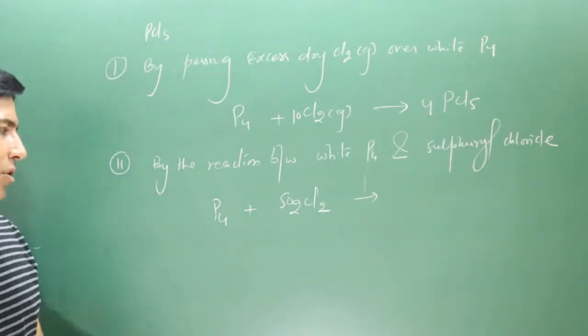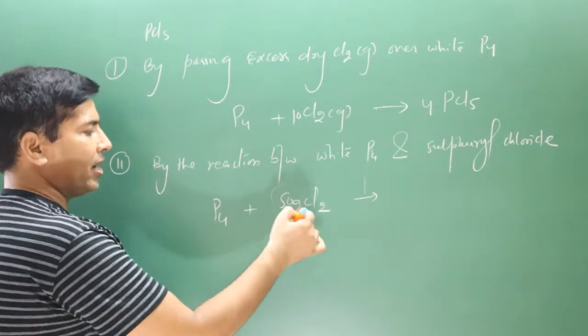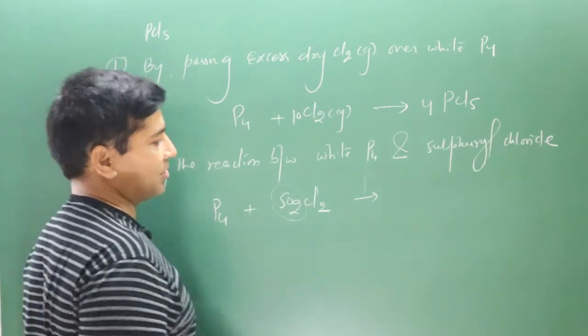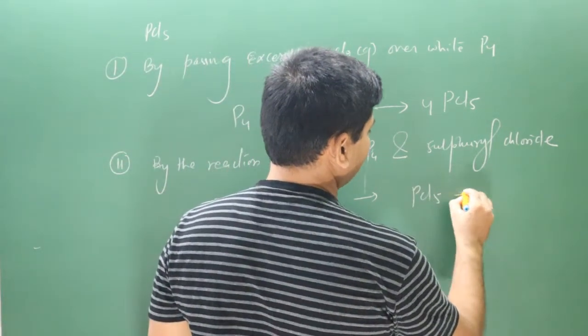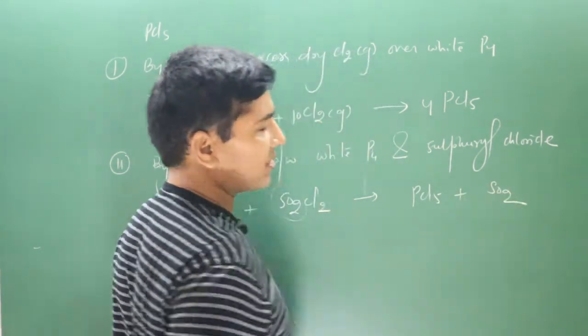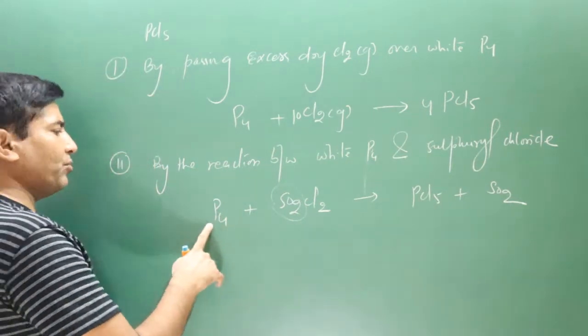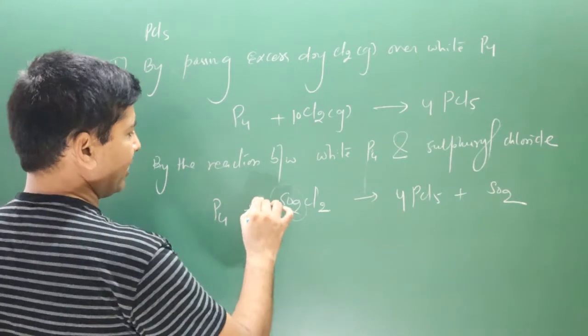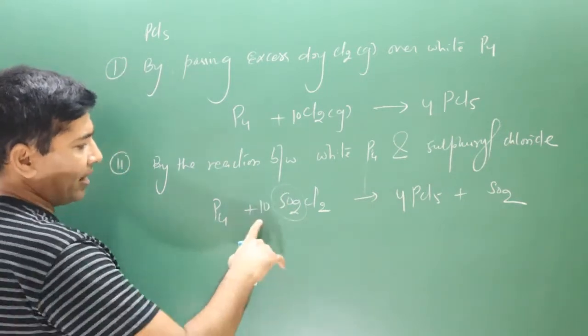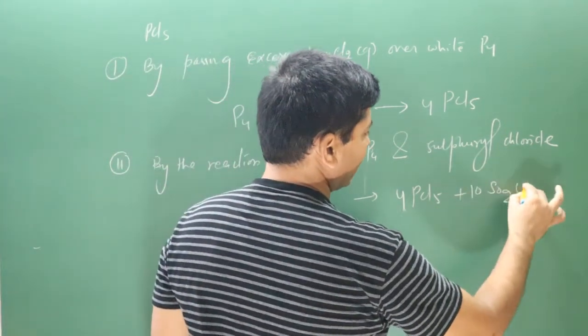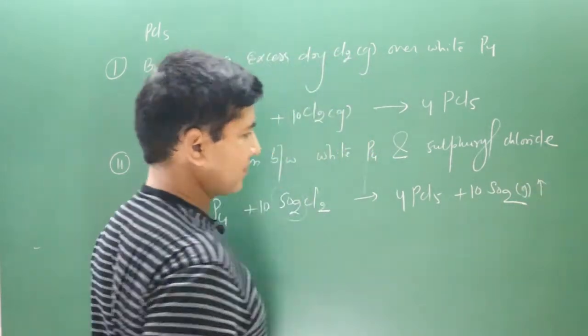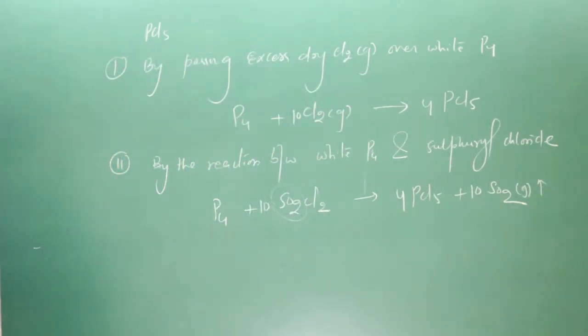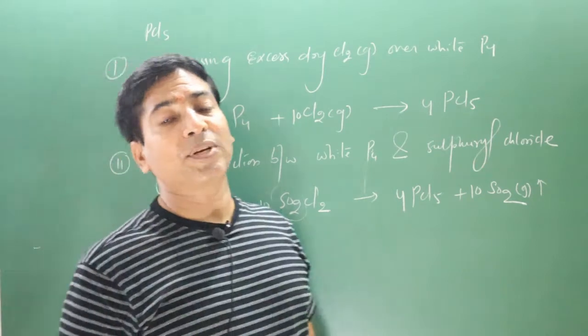To support the entropy, this gas will escape and this Cl will chlorinate phosphorus. We get PCl5 and SO2 gas. Very simple reaction. We can balance: 4 phosphorus, multiplied by 4, 4 times 5 is 20 Cl are there, then multiplied by 10, and 10 SO2. This is a gas, it escapes. So these are the two methods we have for the preparation of phosphorus pentachloride.